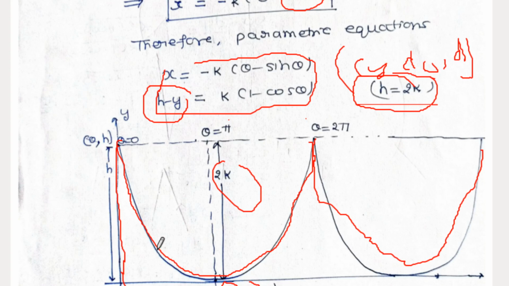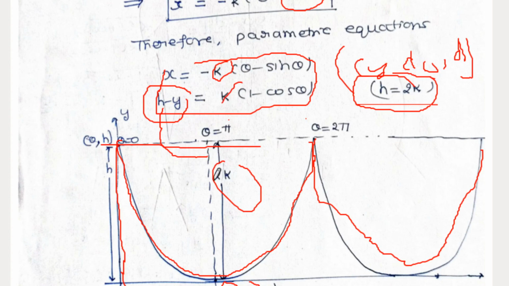So when you go from here to 2 pi, this is the 2k here. I am using the property of the cycloid. So when you put theta is equal to pi, this expression becomes 2k, and here y is equal to 2k. Sorry, h is equal to 2k, so you will get y is equal to 0. You can put this 2k here. This 2k is equal to h.